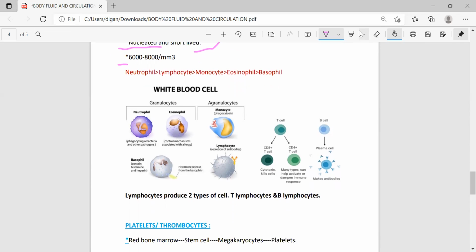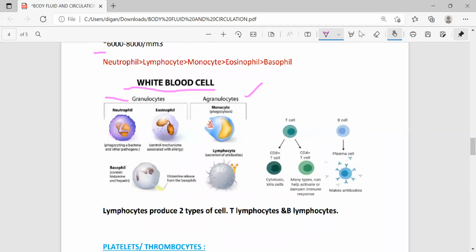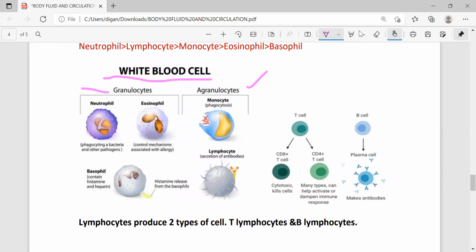Then this is the structure of WBC or white blood cell. WBC is divided into 2 types. One is agranulocyte, another is granulocyte. Why are they called granulocytes? Since within this type of cell, granules are present. Look, granules are present here. That's why they are known as granulocyte. And agranulocyte means within them granules are absent. That's why they are called agranulocyte. These 2 come under agranulocyte, and these 3 come under granulocyte.